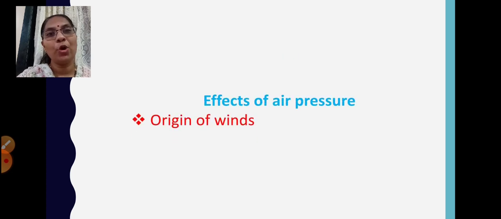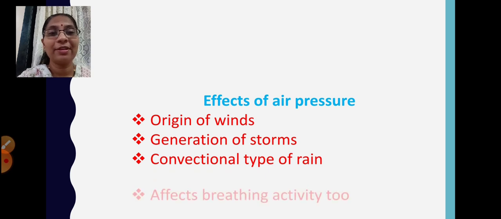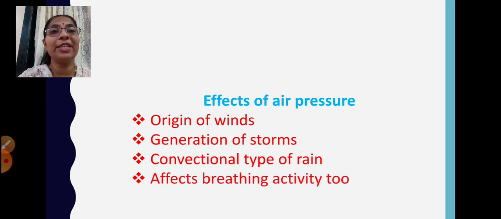Now what are the other effects of air pressure? Origin of winds. Yes, it leads to the origin of winds. Generation of storms, convectional type of rain, and it affects the breathing activity too. So the effects of air pressure: first one, origin of winds. It results in the generation of storms, which we already learned in the beginning of the lesson. Convectional type of rain. Yes, different types of rain. And it also affects the breathing activity too.